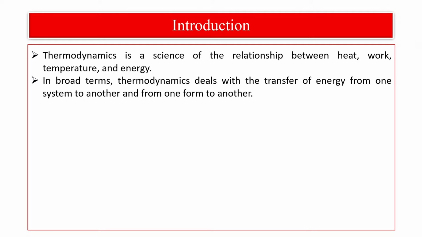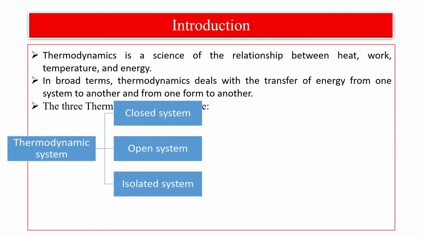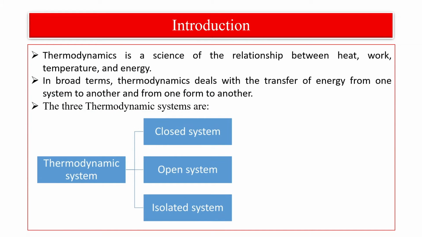When systems exchange energy with each other, we have to consider some important pointers like thermodynamic process, state variables, equation of state, and so on. Having this in mind, the three thermodynamic systems are the following: the first one is the closed system, the second one is the open system, and the third one is the isolated system.